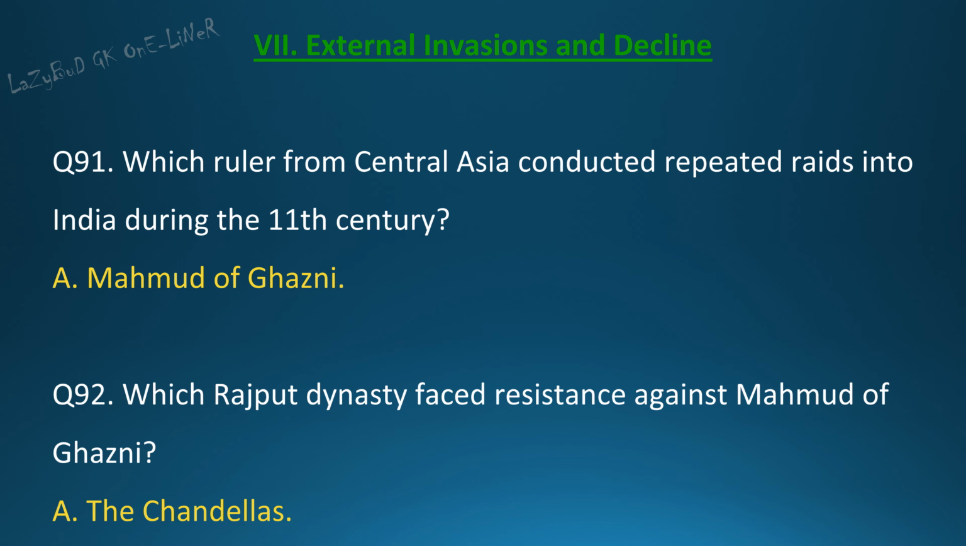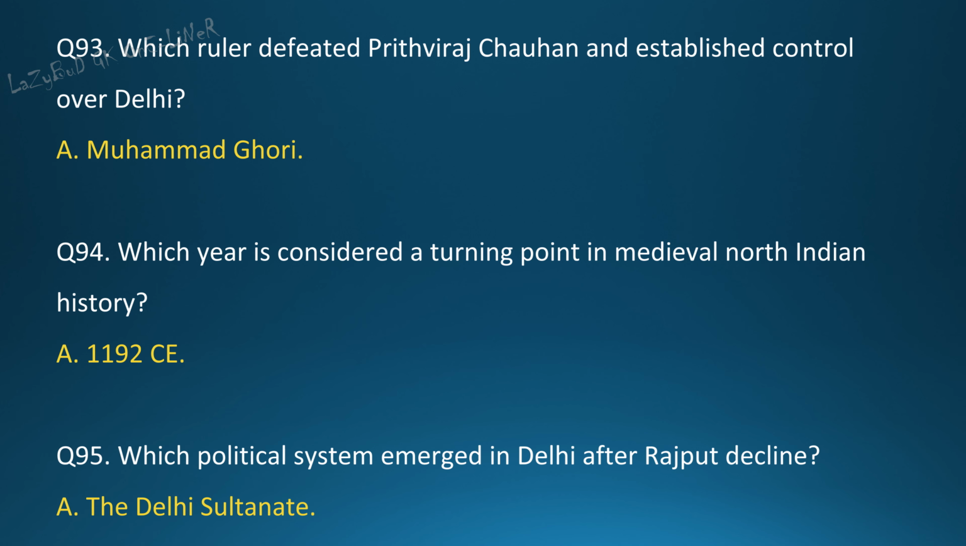Question 92. Which Rajput dynasty faced resistance against Mahmud of Ghazni? Answer. The Chandelas. Question 93. Which ruler defeated Prithviraj Chauhan and established control over Delhi? Answer. Muhammad Ghori. Question 94. Which year is considered a turning point in medieval North Indian history? Answer. 1192 CE.